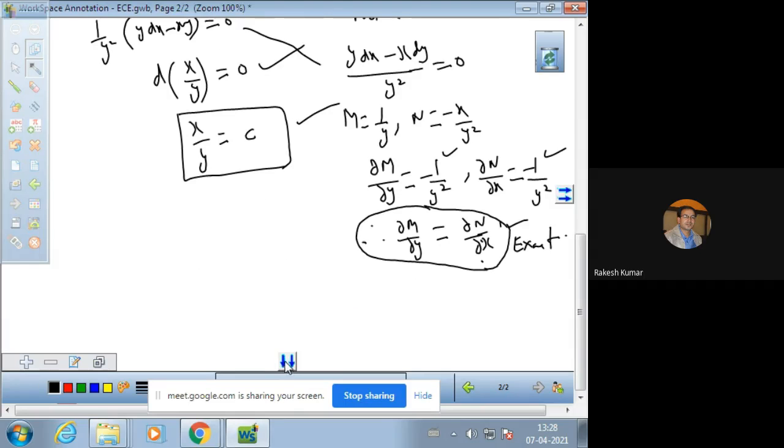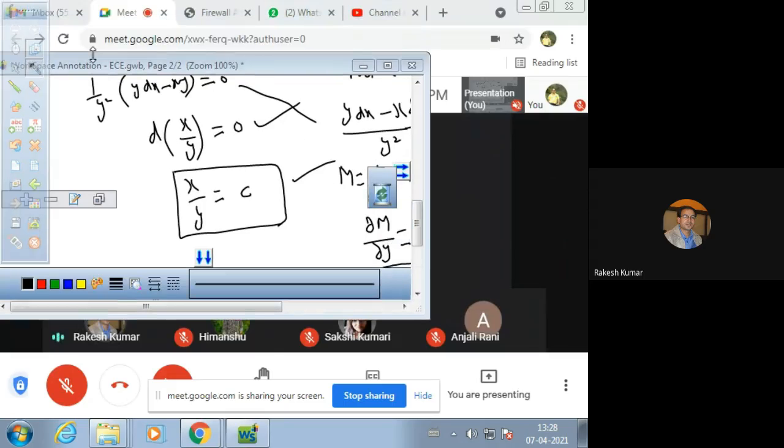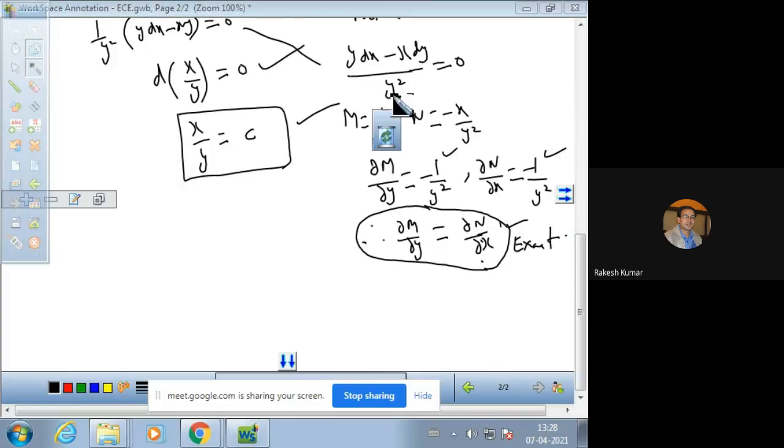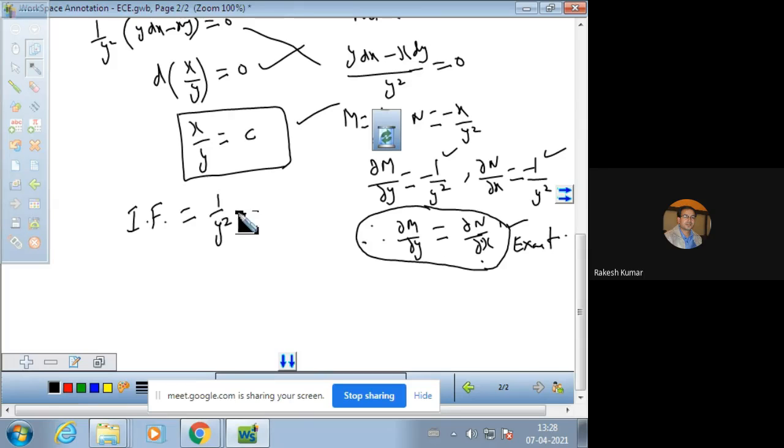So this is the process. It means 1 over y square is said to be an integrating factor. So the integrating factor in this question is 1 over y square.